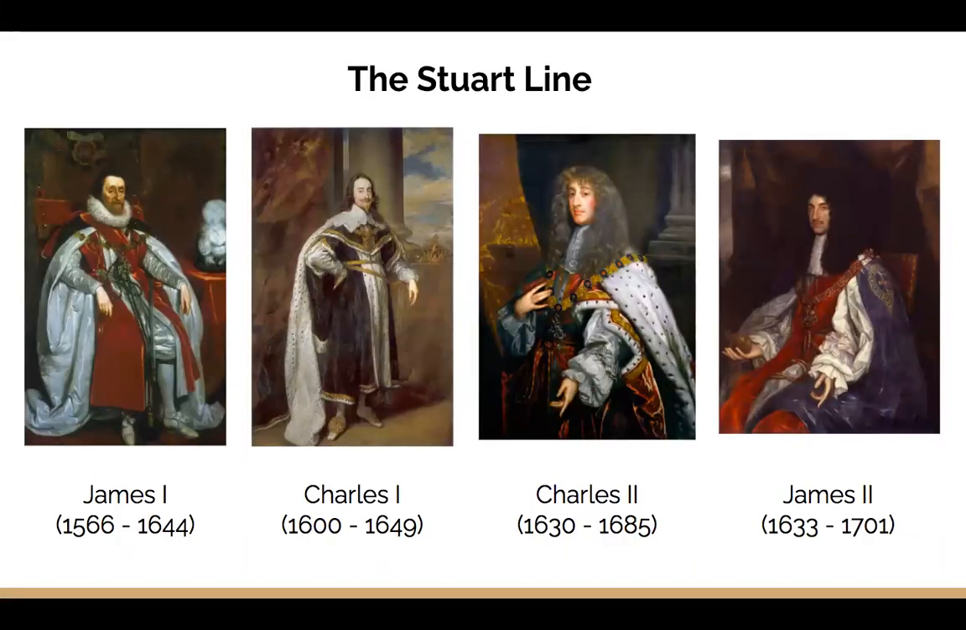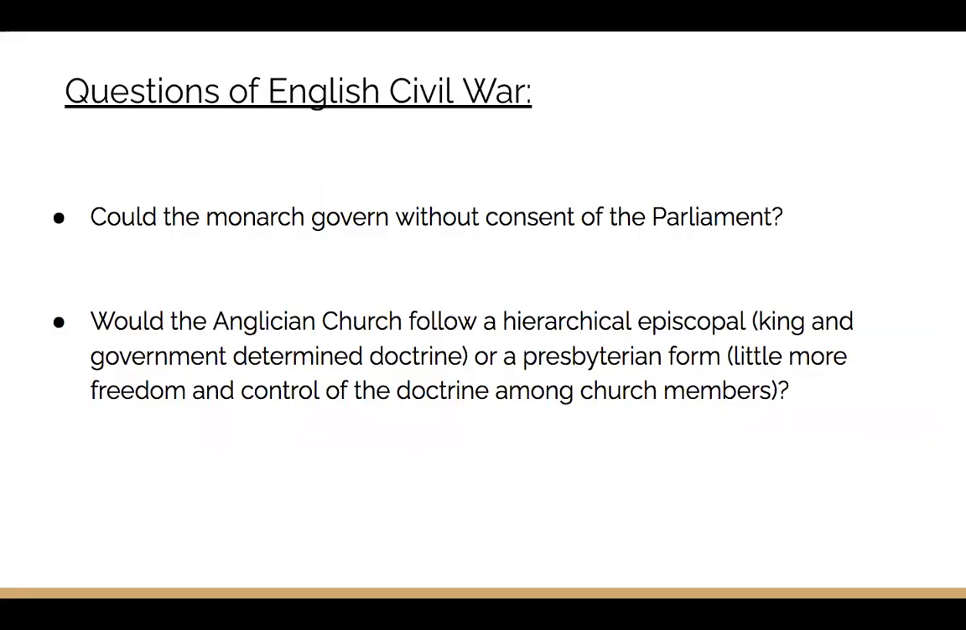This line consisted of James I, Charles I, Charles II, and James II. People often recall this order by using "James Chuck Chuck James." With the start of the Stuart rule, two main questions about the extent of the power of the monarchs arose. Could the monarch govern without the consent of Parliament? And would the Anglican Church follow a hierarchical episcopal form, where the king and government determined the church doctrine, or a Presbyterian form, where the church members had control over the church doctrine?